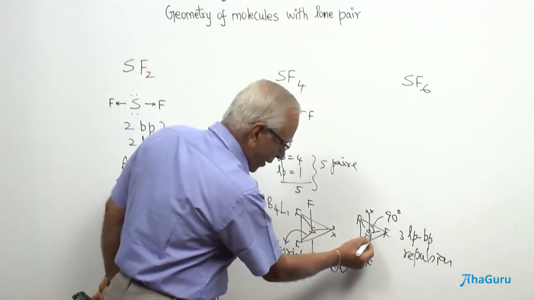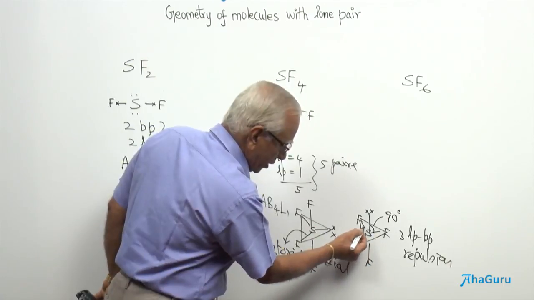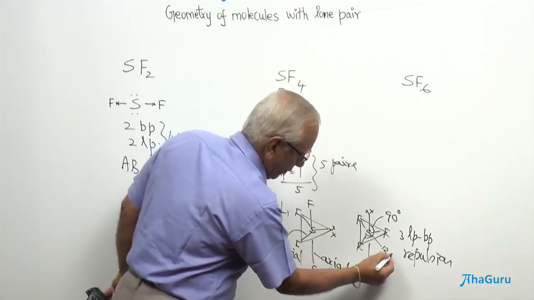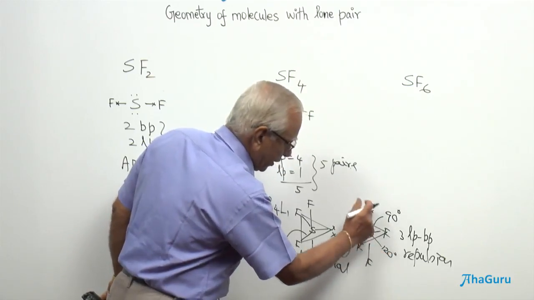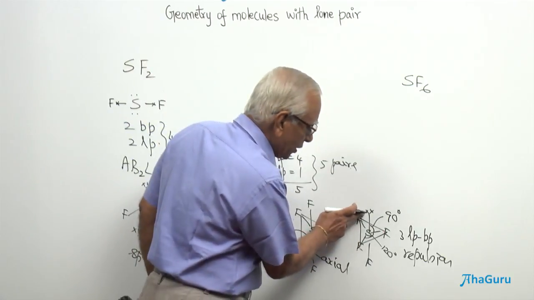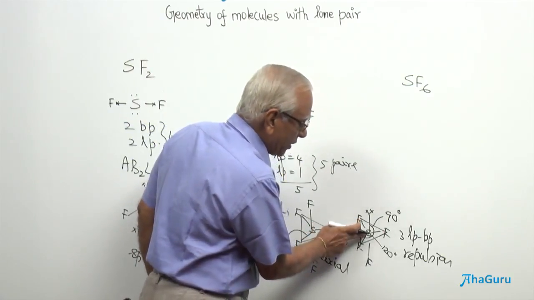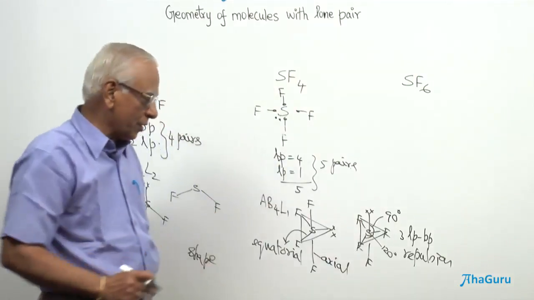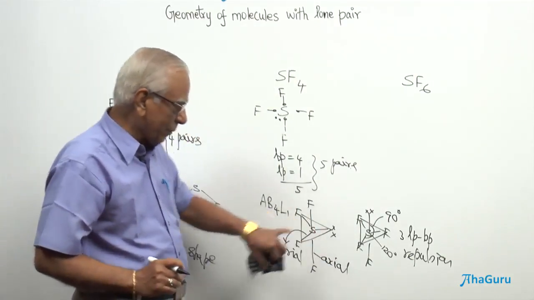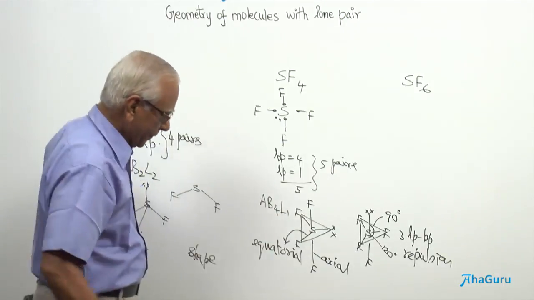And bond pair, what is the bond angle here? Here it should be 120, this should be 120, and this bond angle is going to be 90. We have to consider the lone pair bond pair repulsion only because it is greater than the bond pair repulsion. Now shall we see how many lone pair bond pair repulsions this molecule contains.